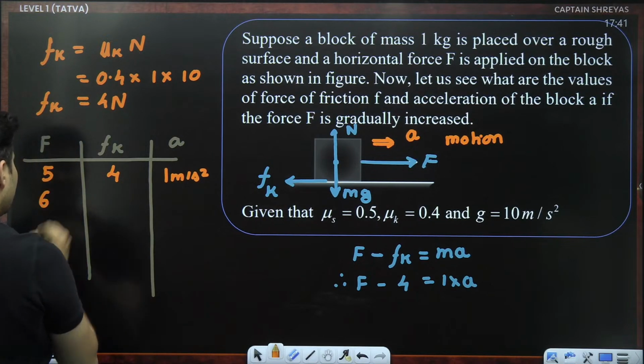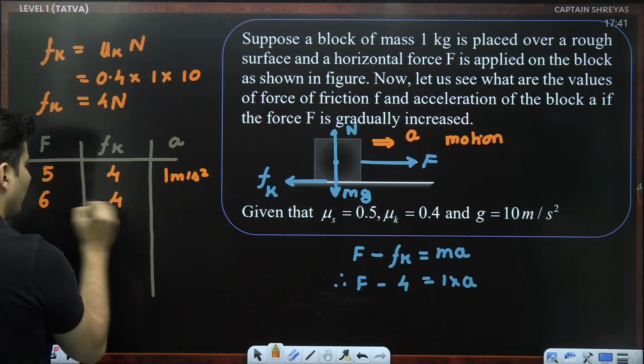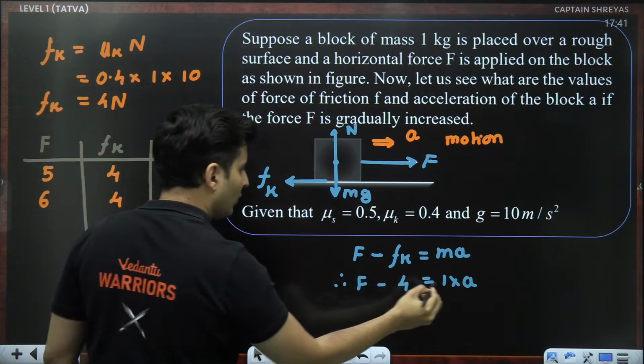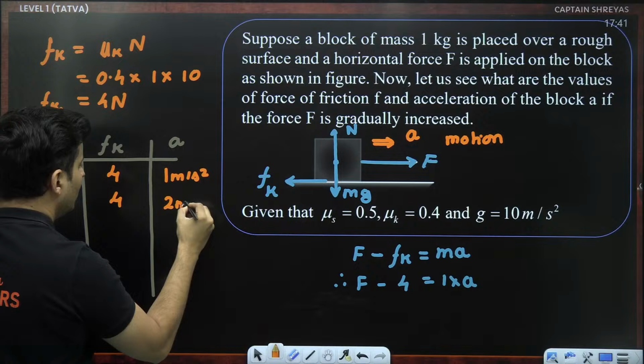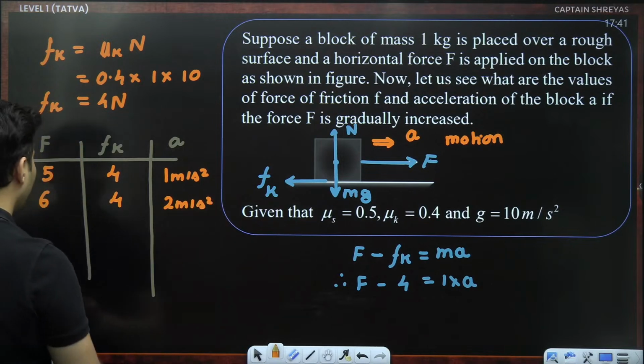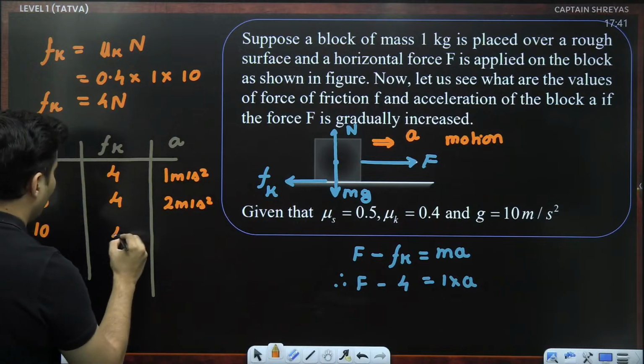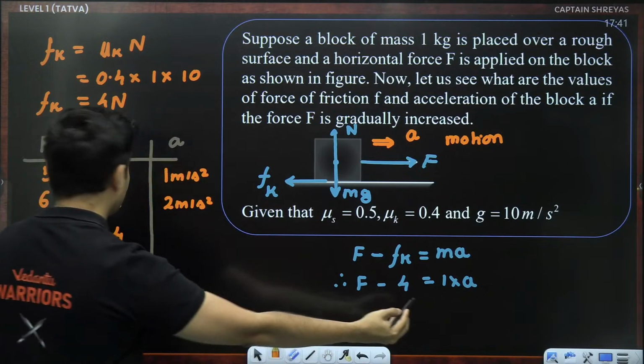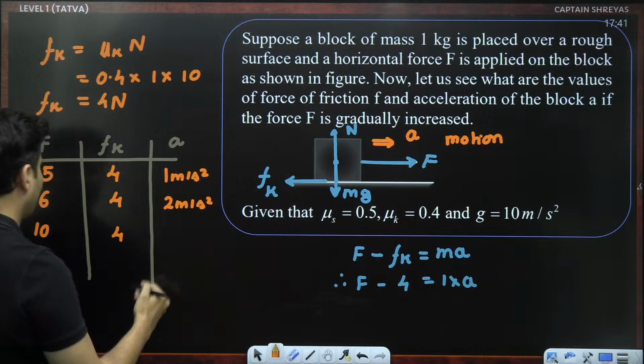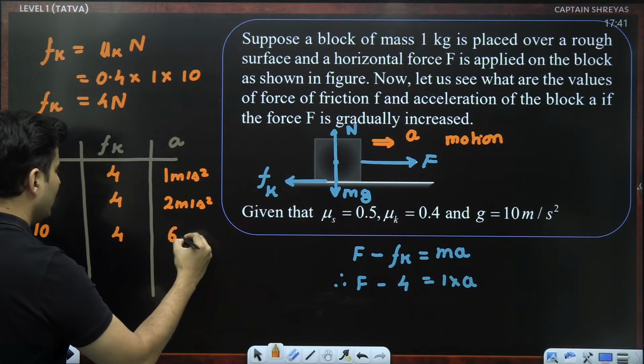If I apply 6 Newton force, 6 minus 4 is 2. The acceleration will become 2 meters per second square. If I apply 10 Newton force, 10 minus 4 is 6. 6 will be the acceleration.